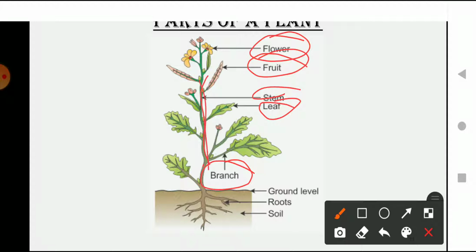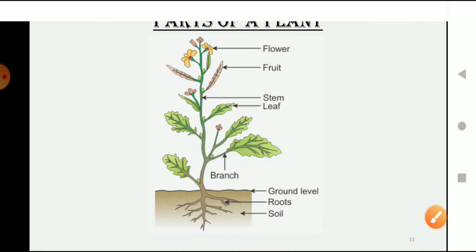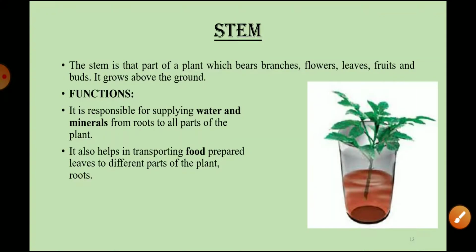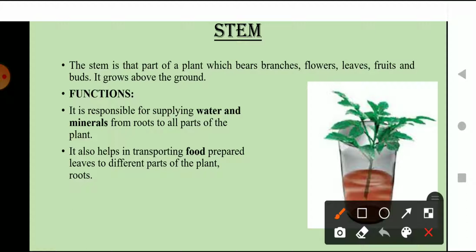First of all there is the stem, and after that the branches grow on the stem, the fruits grow on the stem, and the flowers grow on the stem. So the stem is basically something that holds the whole tree, the whole plant, right? The branches, flowers, leaves, fruits and buds are all held by the stem. And it grows above the ground level. Now I hope you understood what a stem is.